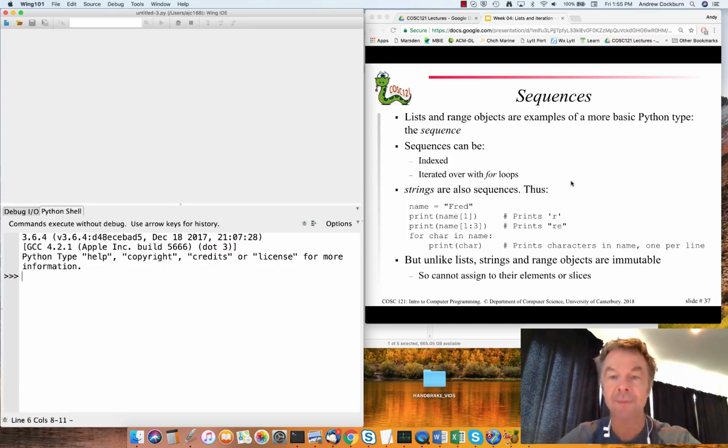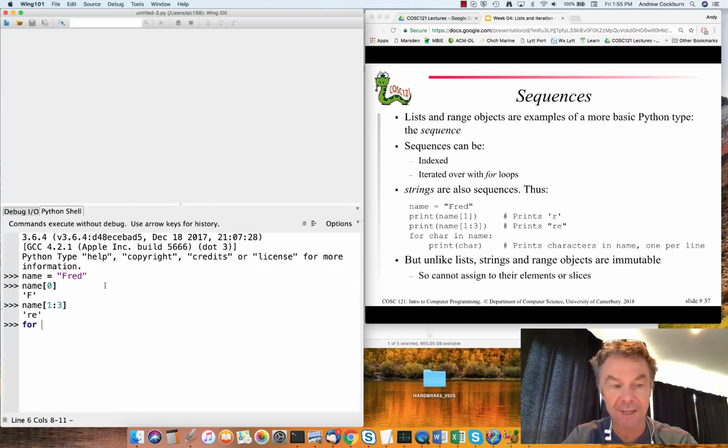Strings are also examples of sequences. So if we have a string like name is Fred, the indexing capabilities we've seen for lists are also available for our strings. So we can go in and say name indexed by 0, we'd expect to be F, and it is, and name indexed by, let's say, 1 to 3, is going to give us the subrange, which is RE.